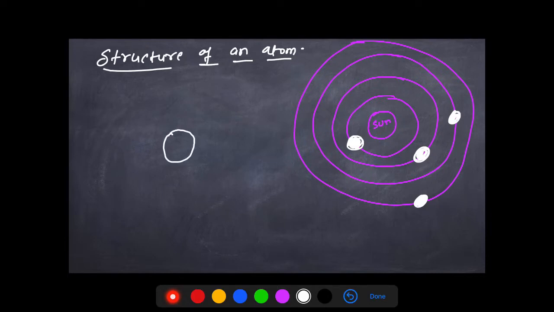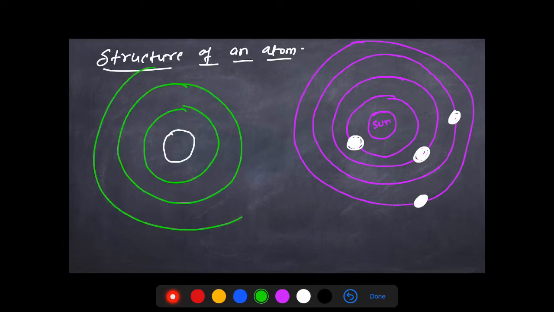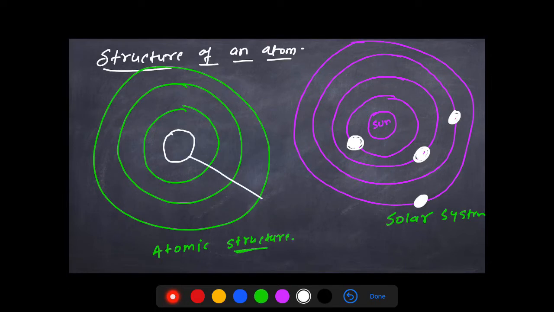Similar to this, there is a structure of atom also. There is a central part over there, right? And around it, you find the circular path. This is our solar system, and this is our atomic structure. How an atom is structured, right?